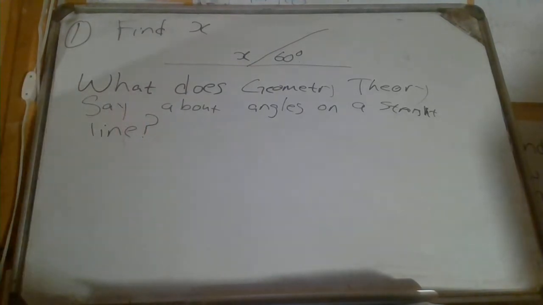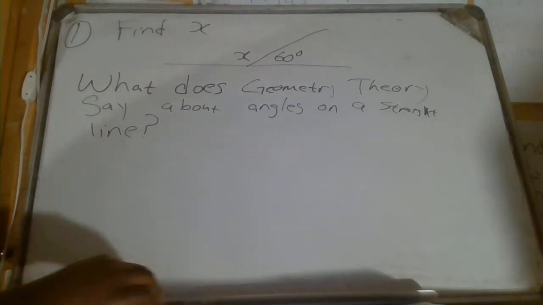This is a question. When you look at geometry, there is something that geometry says about angles on a straight line. Now, what is that thing?